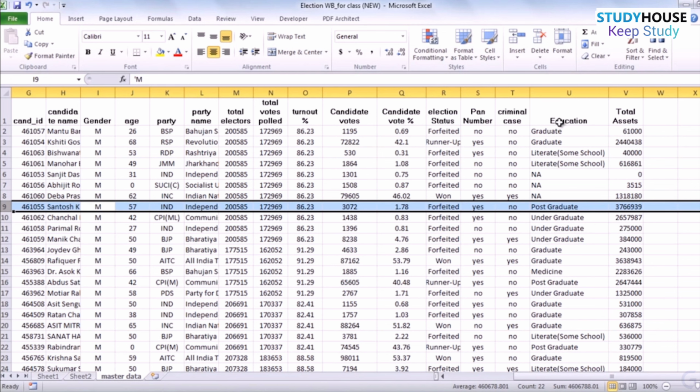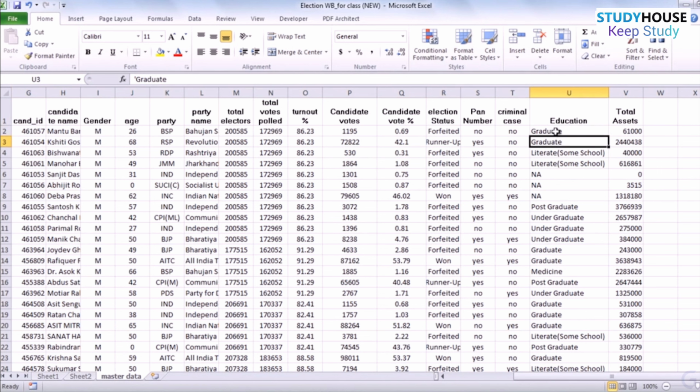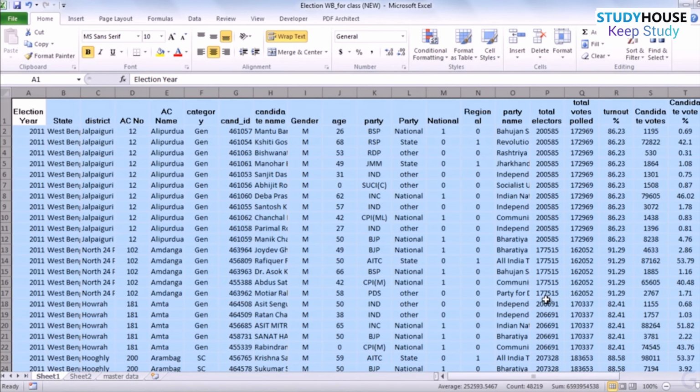For example, I can use a simple 1-0 where 1 indicates whether the candidate is graduate or above and 0 indicates that the candidate is not graduate. Which is to say, if I had used that variable, these two candidates will get values of 1 and 1, whereas these candidates will not get values 1, they will be given values of 0. Postgraduate candidates will get a value of 1, the undergraduate candidates will get 0 against that particular variable. Total assets is simpler, it's again a continuous variable, all possible values are possible, and therefore we can keep it that way. From the master data, let's look at what else can we do.